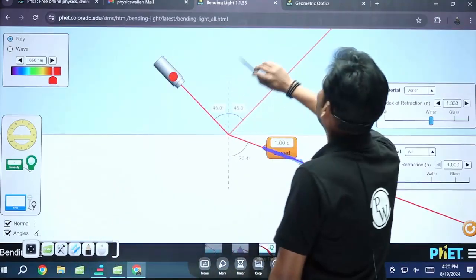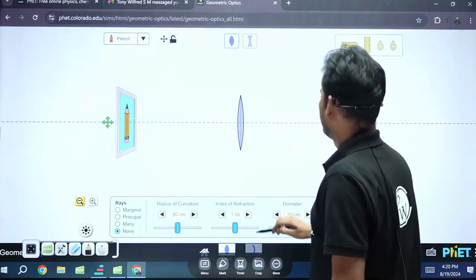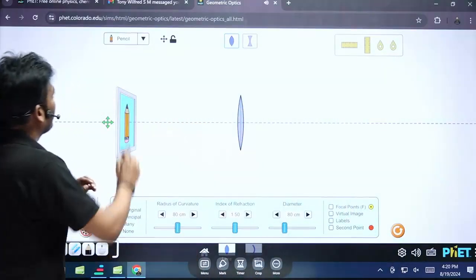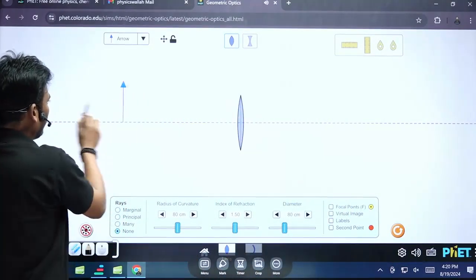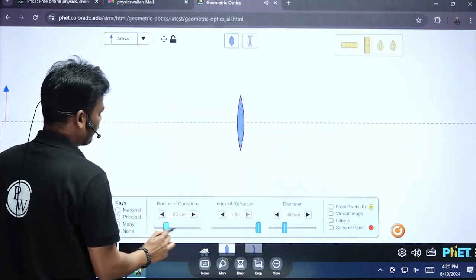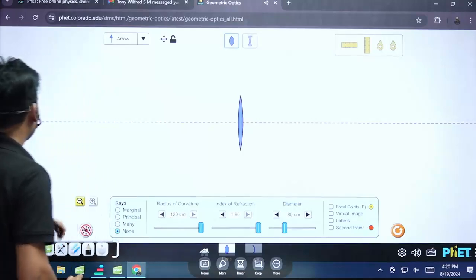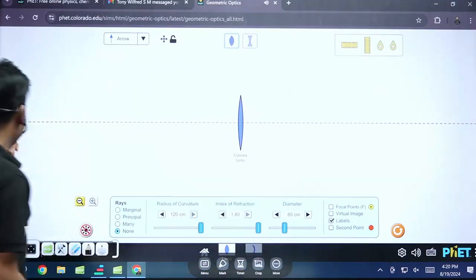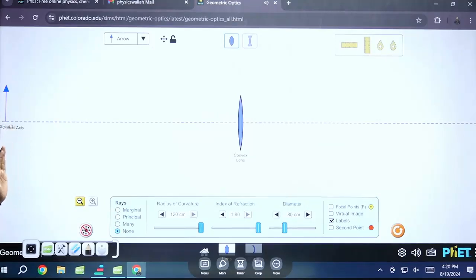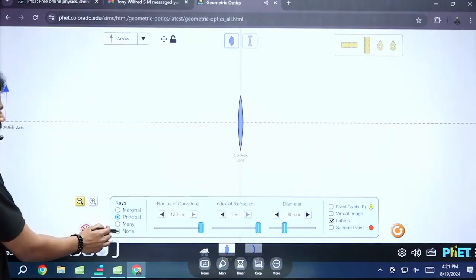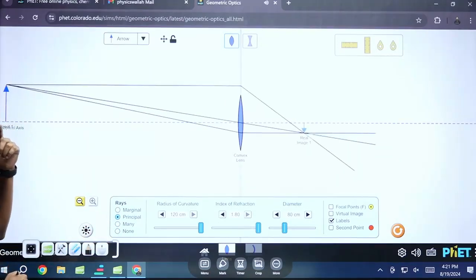So I'll remove this one. You see the arrow mark at infinity. Let's consider the object is at infinity on the optical axis. Principal axis or optical axis, same. Now, principal rays.